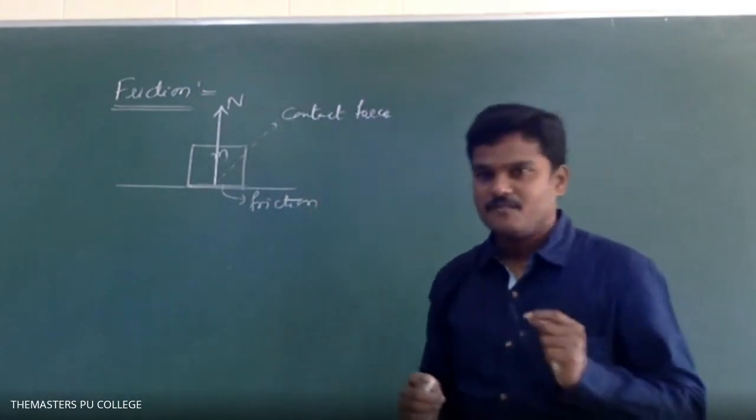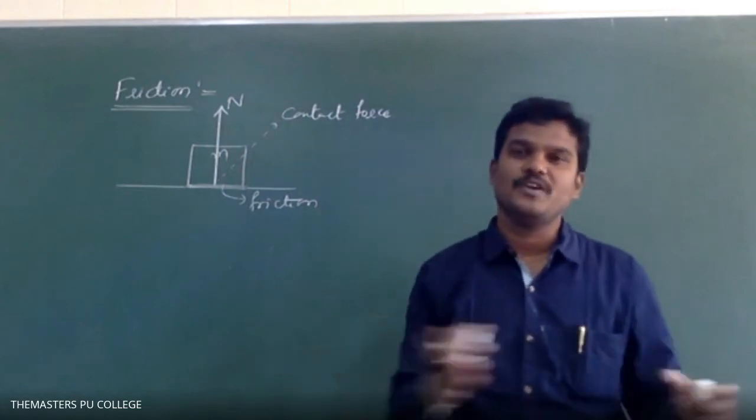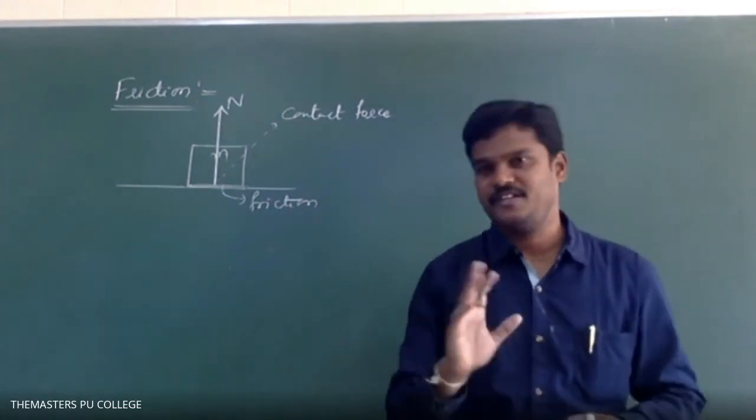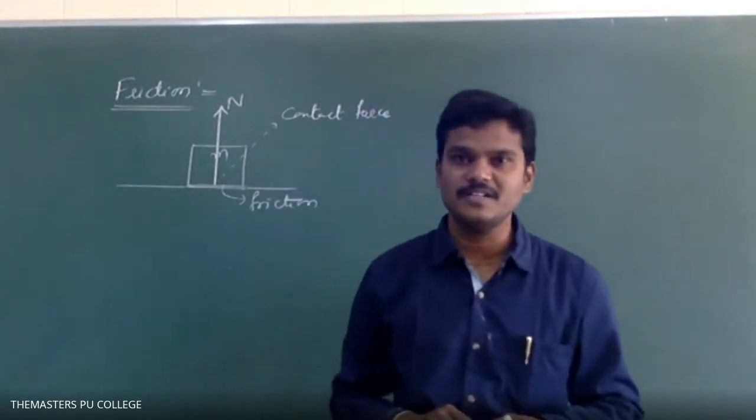First, suppose a body is moving on a horizontal surface, let us suppose a cycle, or any vehicle, a car, moving on a horizontal surface.